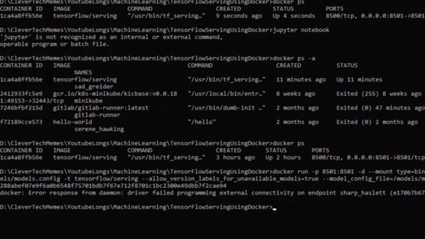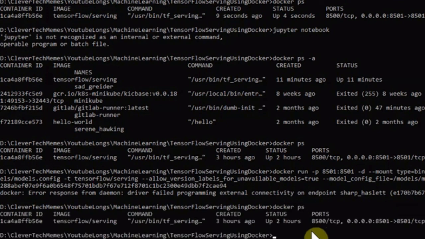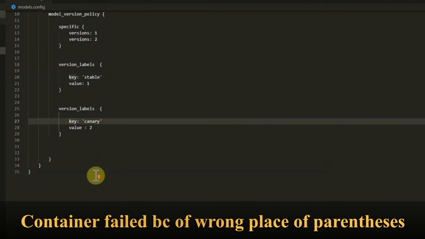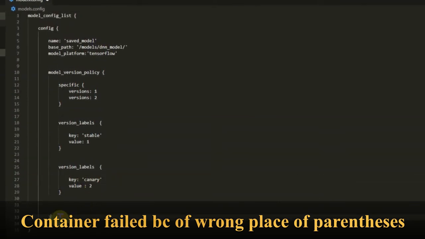Yes, because the port is already allocated, this command failed, so I have this container up and running, so I'm just using Docker stop to stop this container. So I guess I have used one parenthesis wrongly here.